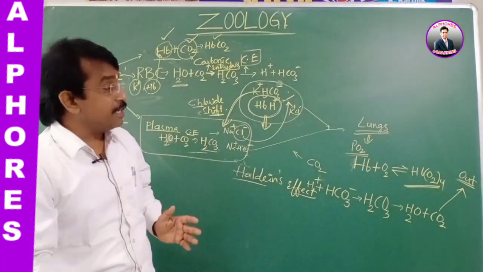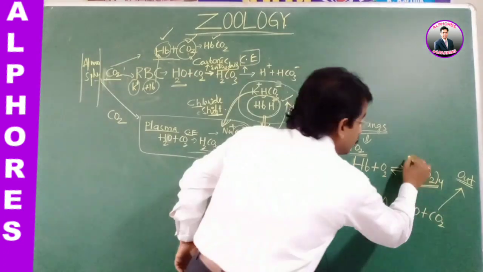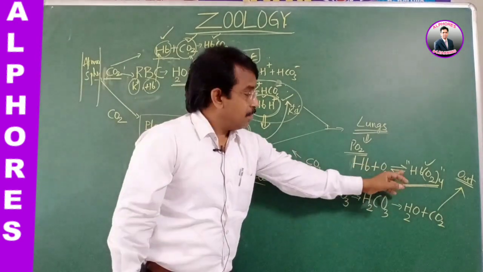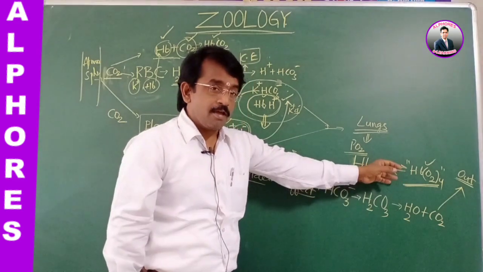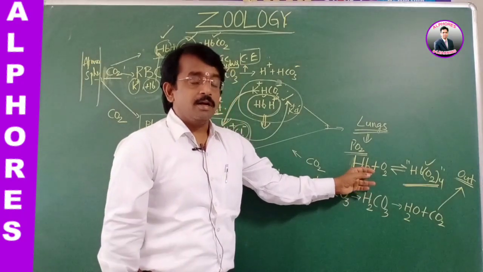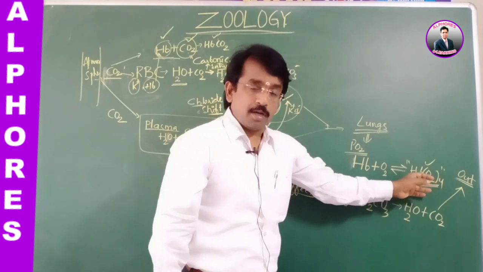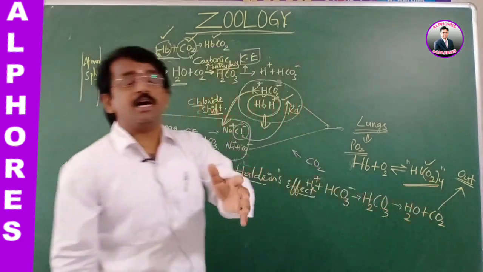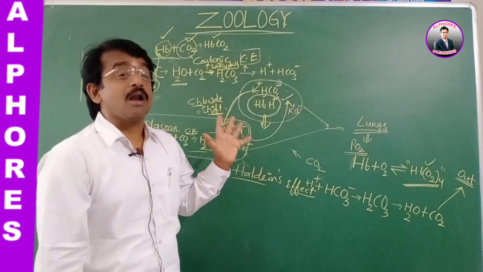What we are observing here is a reversible reaction. The formation of oxyhemoglobin is oxygenation. In equation terms, you can see this is a reversible reaction. Oxygen combines with the hemoglobin at the lungs and forms oxyhemoglobin in the blood. The same thing after reaching the tissues, the oxygen is unloaded and supplied to the tissues. This is a reversible reaction.